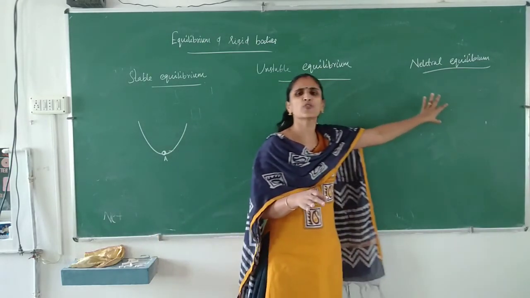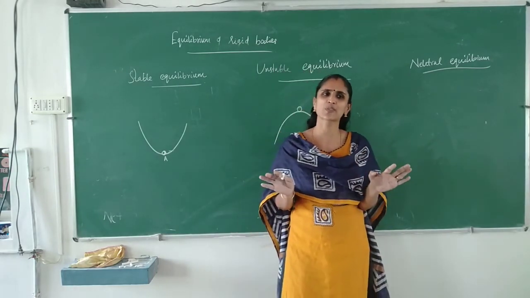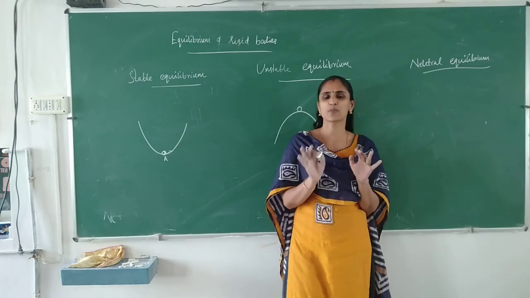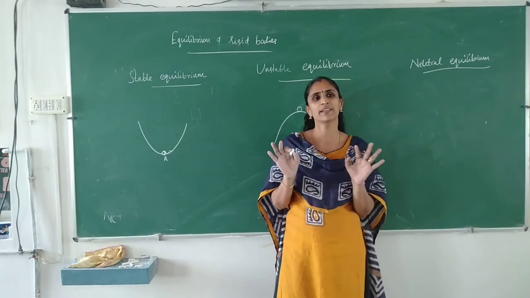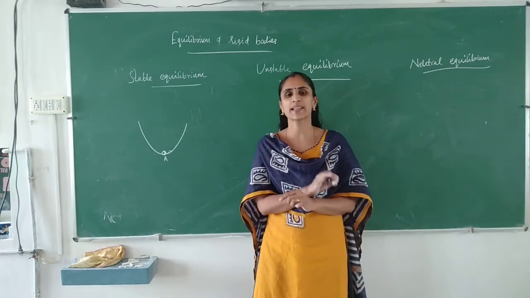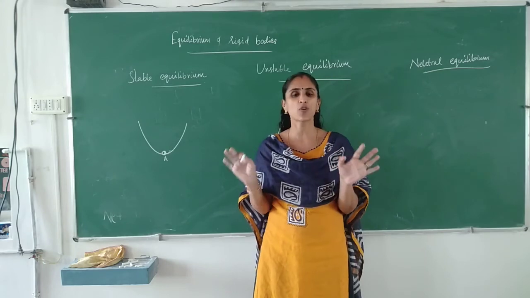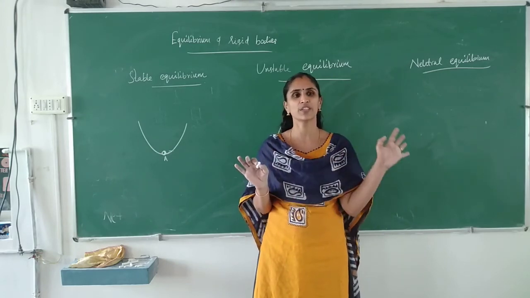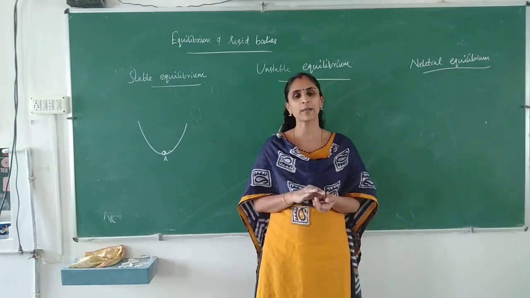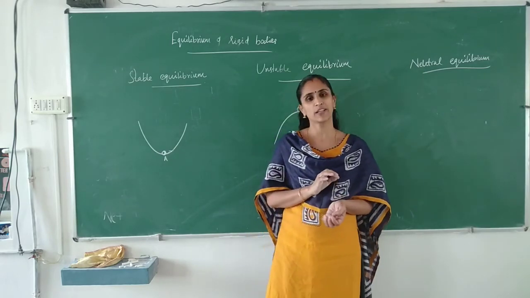And in the case of neutral equilibrium, very simple, it will remain there only. Even once it is displaced, it will remain in its own position, even if you try to displace that object. So in the case of neutral equilibrium, potential energy remains constant, and there is no variation in center of mass. Is it clear? These are all about stable, unstable, and neutral equilibrium.